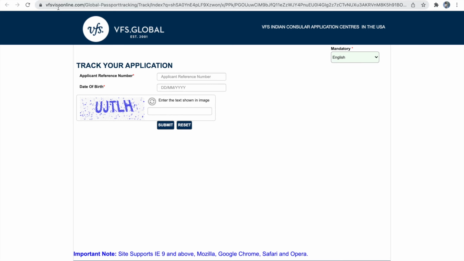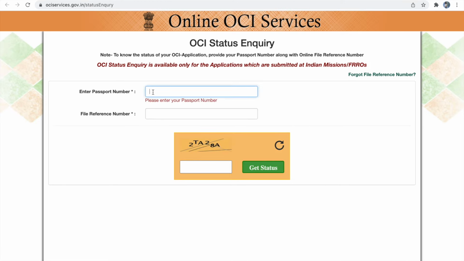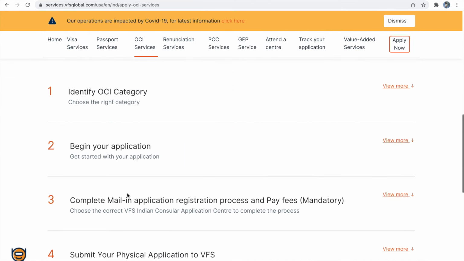Once your application has reached the embassy, you can go to the OCA Government of India portal. Here on the main menu, you can click the status enquiry button. Here you have to provide your passport number, that is your current new passport number, plus the OCA file reference number, that is the application number, to track your OCA application on the Government of India portal. So this is how you track your application on the Government of India OCA portal. That's it. By this we have completed our OCA renewal process.